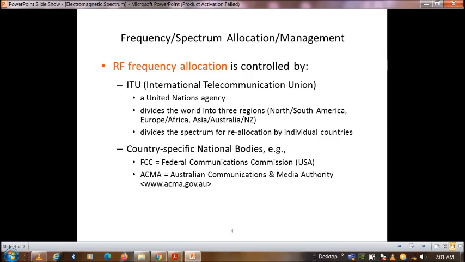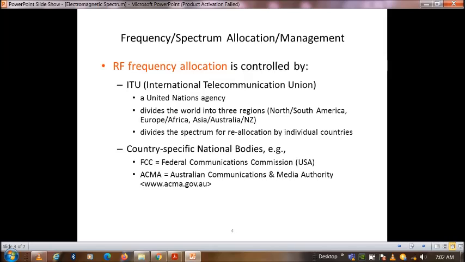The spectrum means an allocation of frequencies, and this is managed by international bodies. RF frequency allocation is controlled by the ITU, the International Telecommunication Union, a United Nations agency. It divides the world into three regions: North and South America; Europe and Africa; and Asia, Australia and New Zealand.